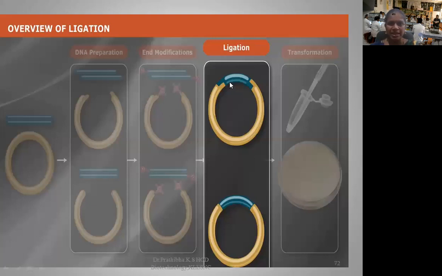Here you can see the ligation. Sticky ends ligate with sticky ends, and blunt ends ligate with blunt ends. It means you cannot ligate blunt ends with sticky ends. There must be compatibility. If you have a blunt end in the vector and sticky ends in the desired DNA molecule, you can convert the blunt-ended DNA molecule to a sticky-ended DNA molecule.